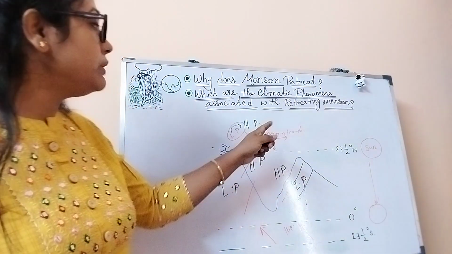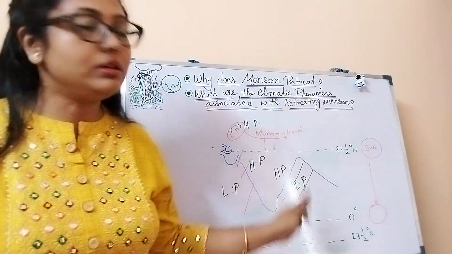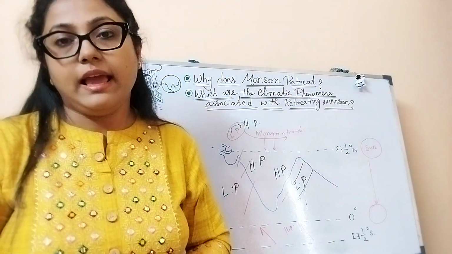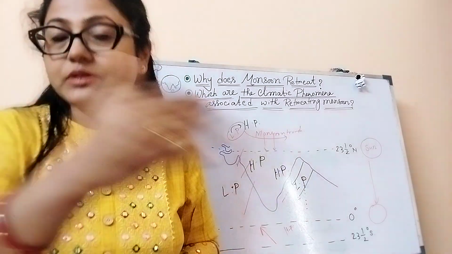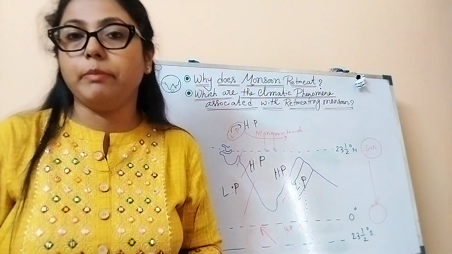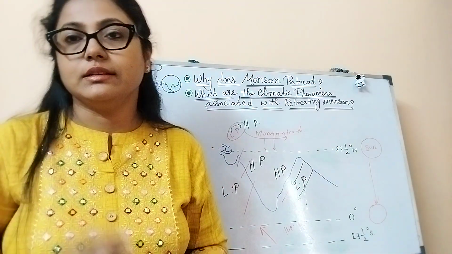As a result, on the landmass there will be high pressure, and on the surrounding water bodies there will be low pressure. As a result, the southwest monsoon winds cannot proceed further towards the landmass, and it will be gradually retreating back. And that retreat will be taking place from the northeast direction.